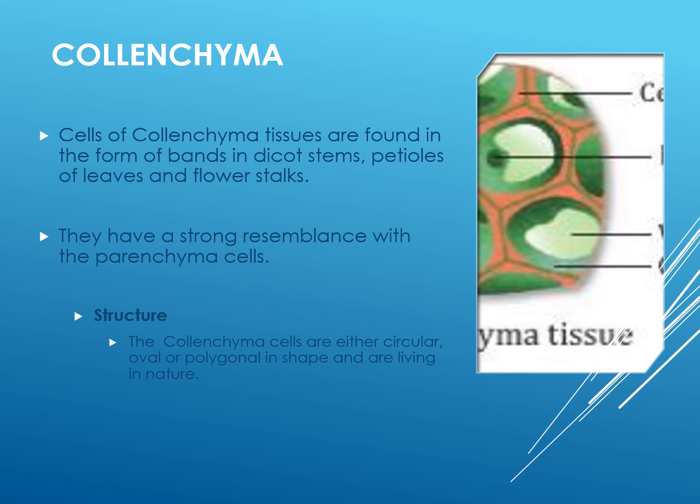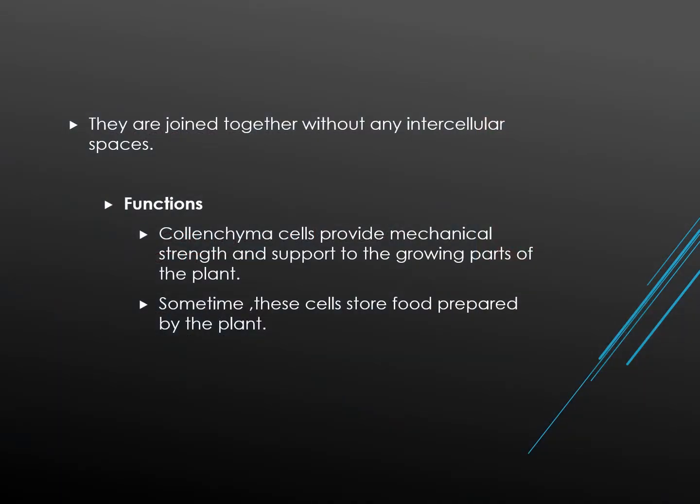Now what are the functions of the collenchyma tissues? Collenchyma cells provide mechanical strength and support to the growing parts of the plant. Sometimes these cells store food prepared by the plant. So these are the functions of the collenchyma tissues.